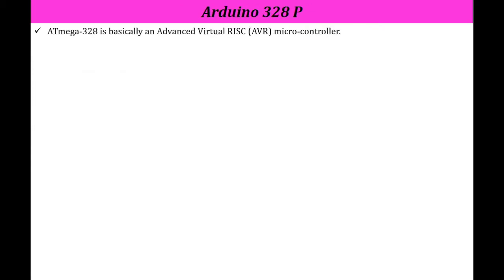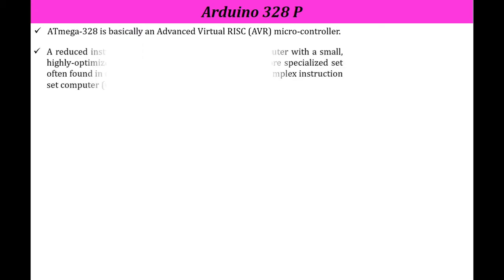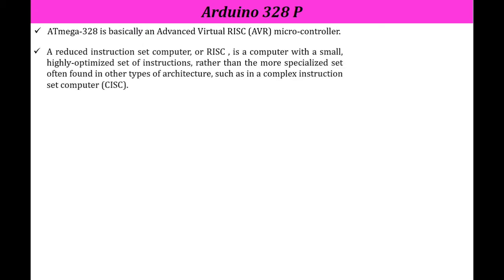Now let's discuss what is Arduino 328P. ATmega328 is basically an advanced virtual RISC, that is AVR, microcontroller. Now what is RISC? A reduced instruction set computer is what RISC stands for. What is the meaning of that? It is a computer with a small, highly optimized set of instructions, rather than more specialized or difficult types of instructions, such as in a complex instruction set computer.